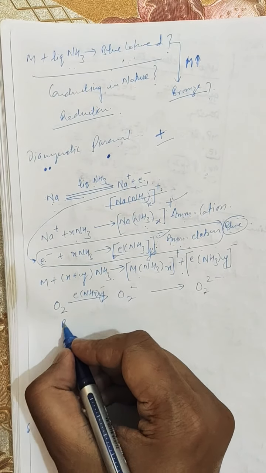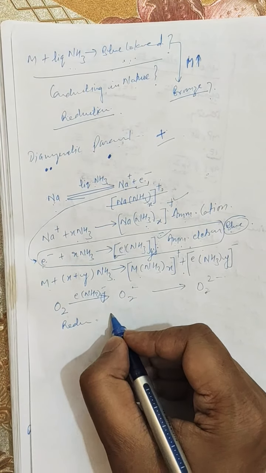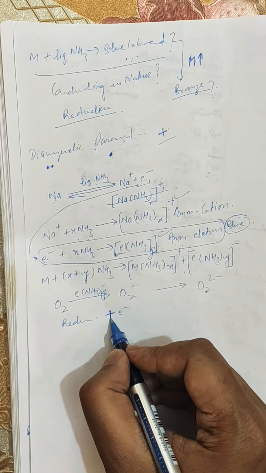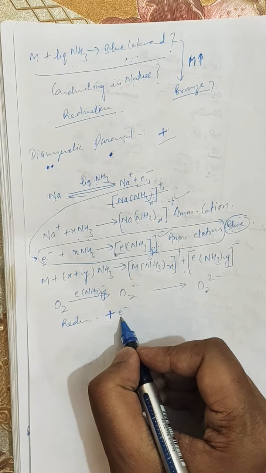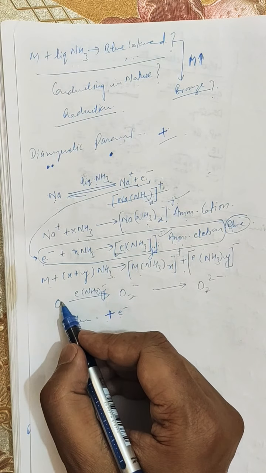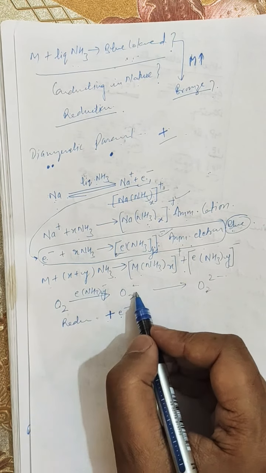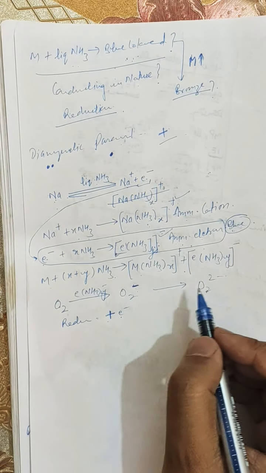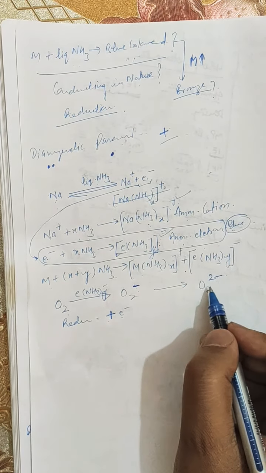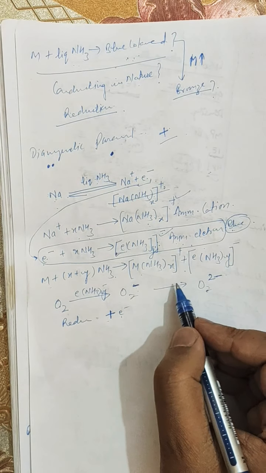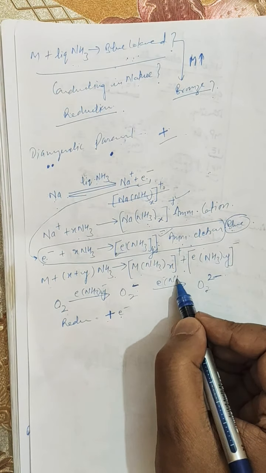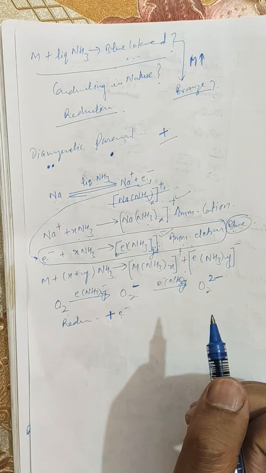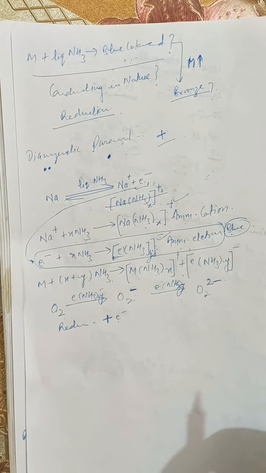Reduction means gain of electron. The plus sign here means addition or gain of electron. Here there was no charge on the oxygen atom, and here a negative charge comes. Why? Because of the addition of the electron. Further, there are two negative charges, that is, more electrons are added to it. So these solutions can also reduce metal ions to their unusually low oxidation states.